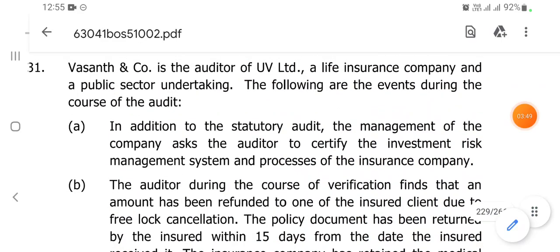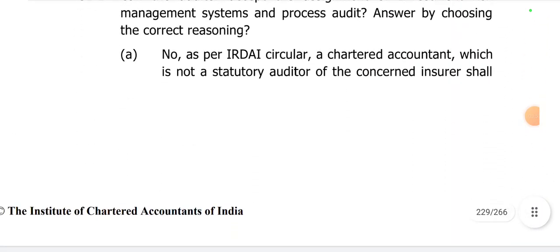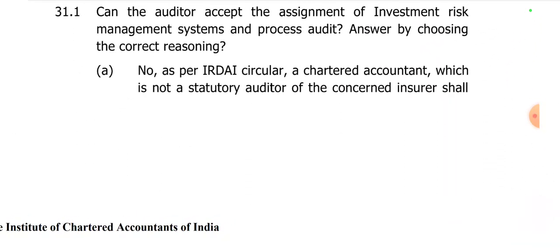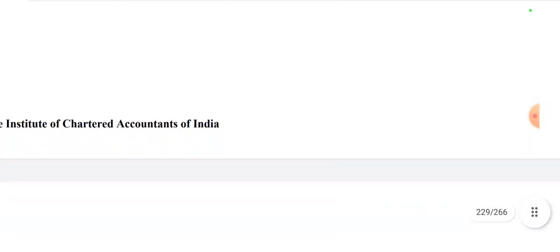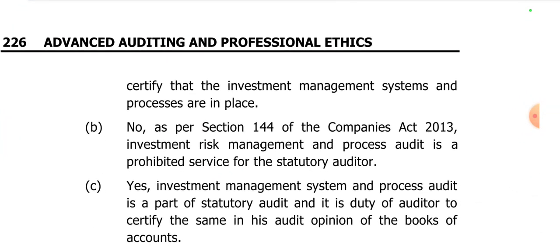But here, Vasant and Company did this. So what we'll do is, no. As per the IRDAI circular, a chartered accountant, which is not a statutory auditor of the concerned insurer, shall certify the investment management systems and processes are in place. So option A is the correct answer.